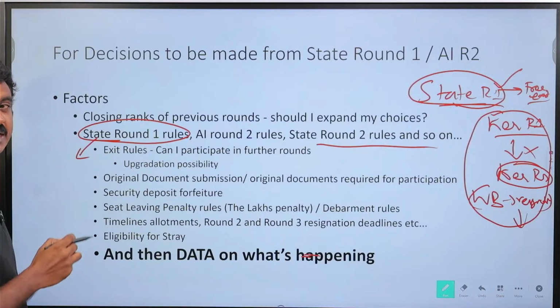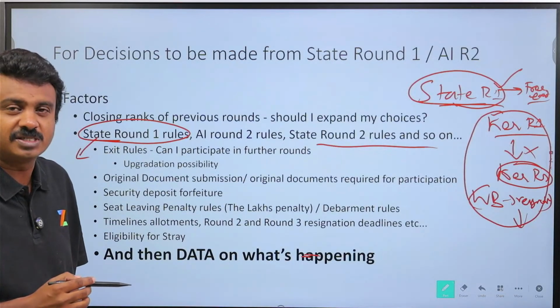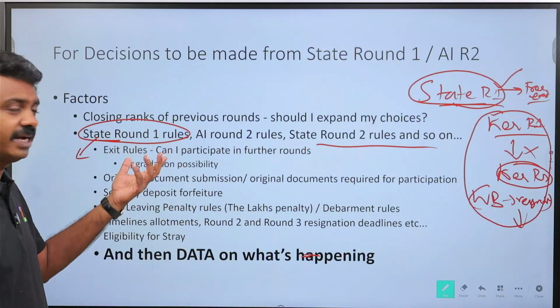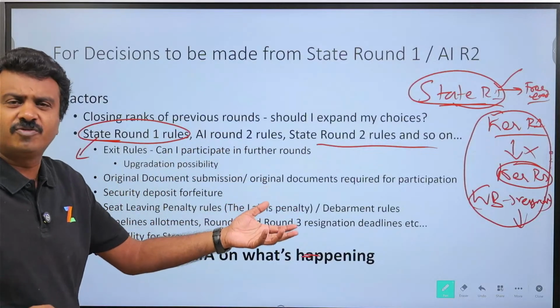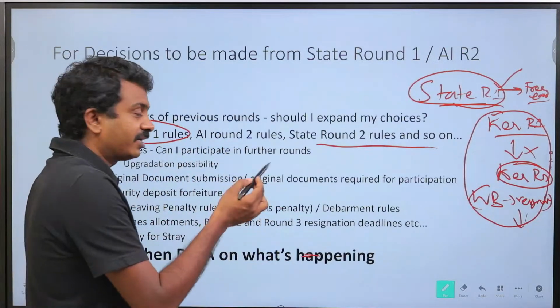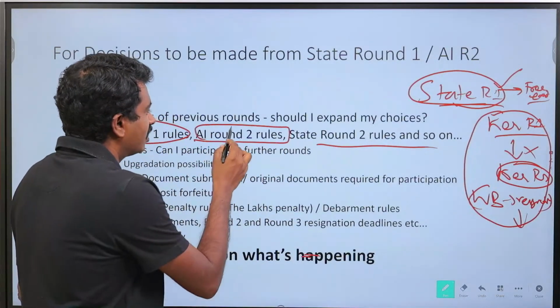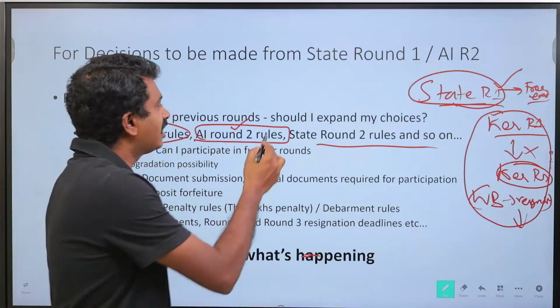What will happen on my decisions on an allotted state round 1 seat? If you are not allotted in a state, no problem at all. Obviously, you will be eligible for round 2. No issues on that. That too we will come to. All India round 2 rules. All India round 2 rules meaning who is eligible for All India round 2?